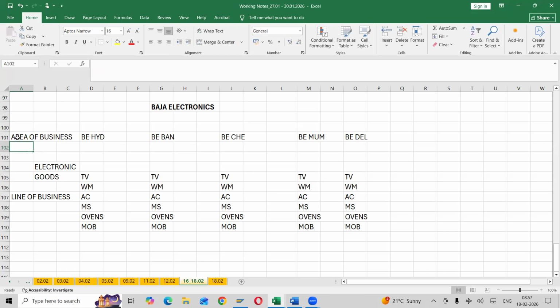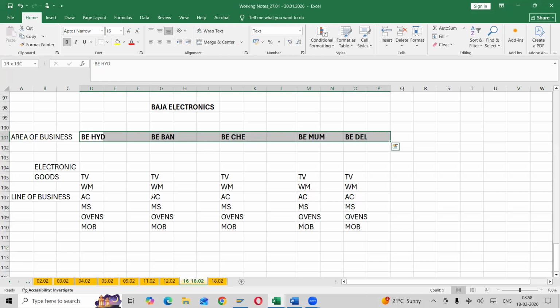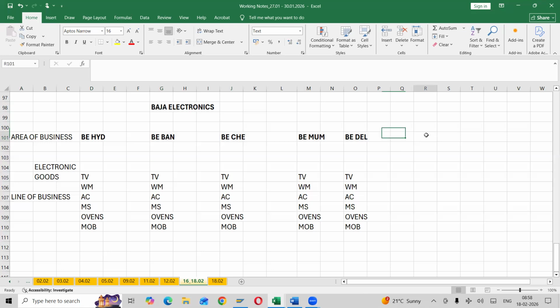So here in ECC environment we can propose, for these branches, that Bajaj Electronics create business areas. Why are business areas required?